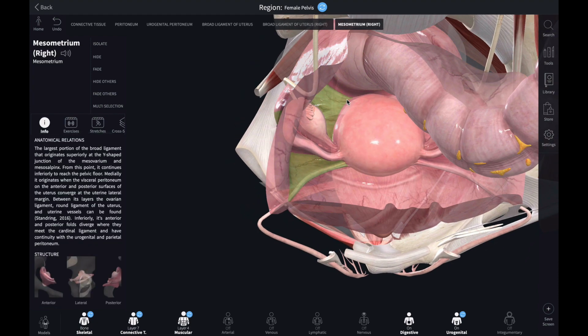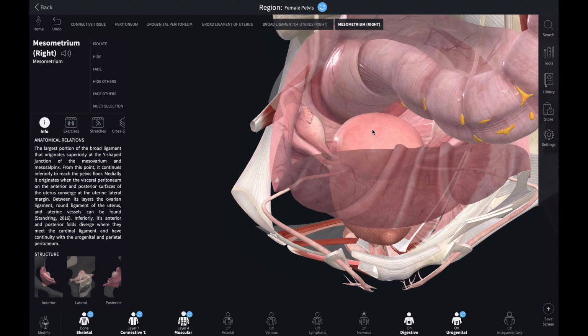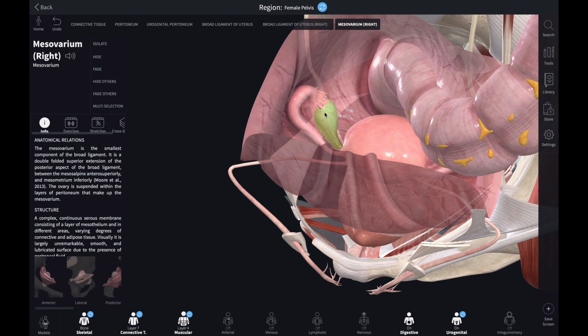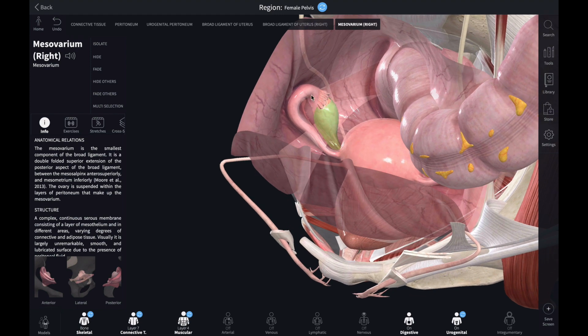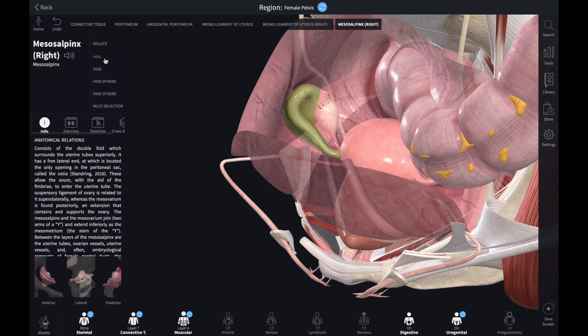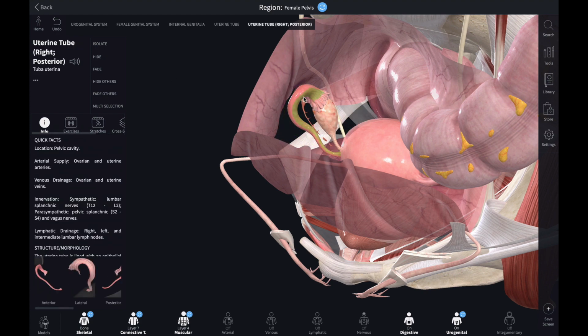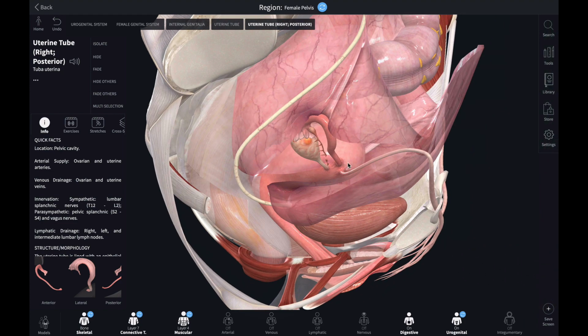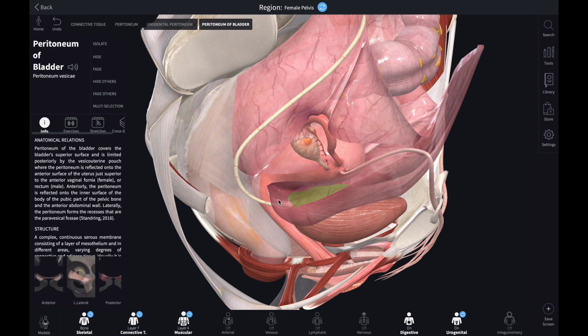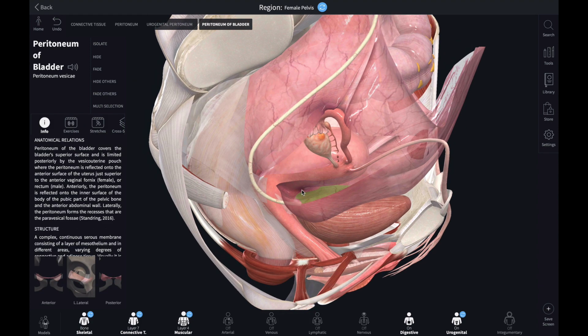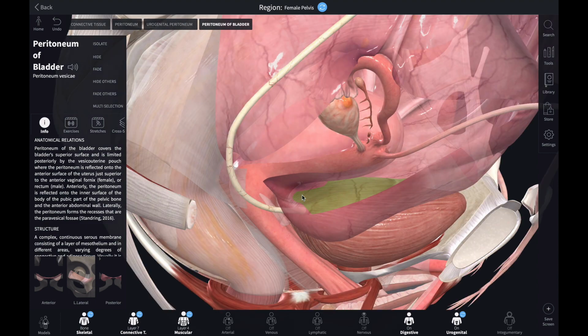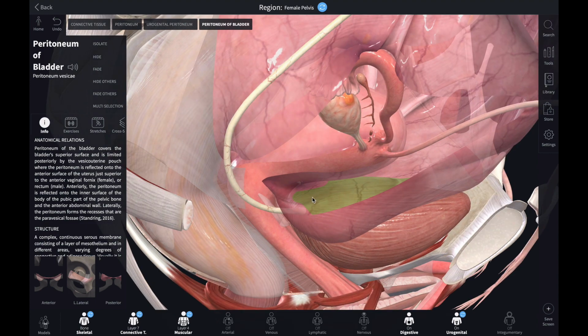This place is very important, because if you see, this is the ovary, and this is the fallopian tube. The endometrial tissues come through this tube and pour around the ovary, and this fluid collects here around the uterine os. This condition is called endometriosis, where the female feels a lot of cramps during the menstrual cycle.